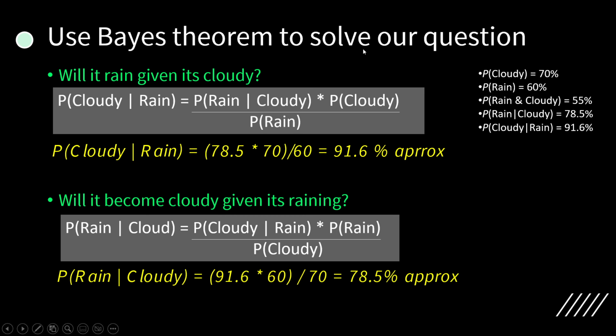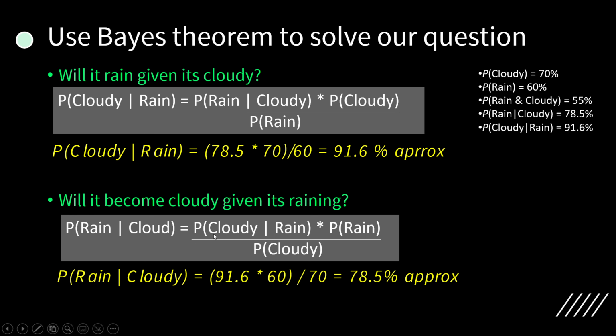So let's talk about our example. Using Bayes theorem, we want to solve our question: will it rain today given it's cloudy? Sorry, this equation has to go here. The headings are wrong here. So will it rain given it's cloudy? The probability of rain given the cloudiness.